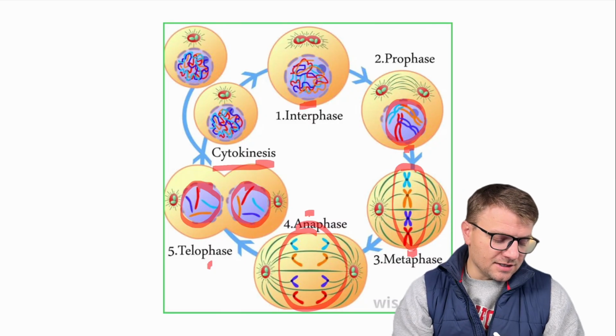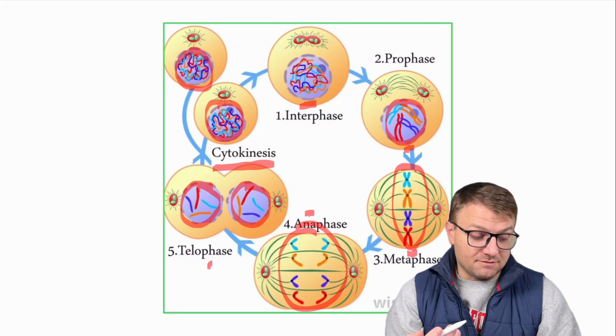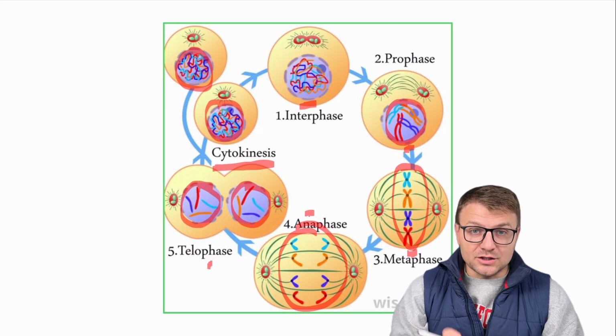Now, cytokinesis is the splitting of the cytoplasm. You can see here the cytoplasm splits, each new cell will get its own nucleus, and that ends cell division. Let's go back to our question.